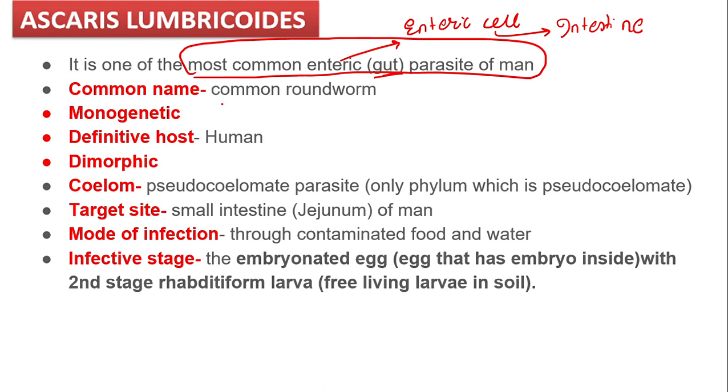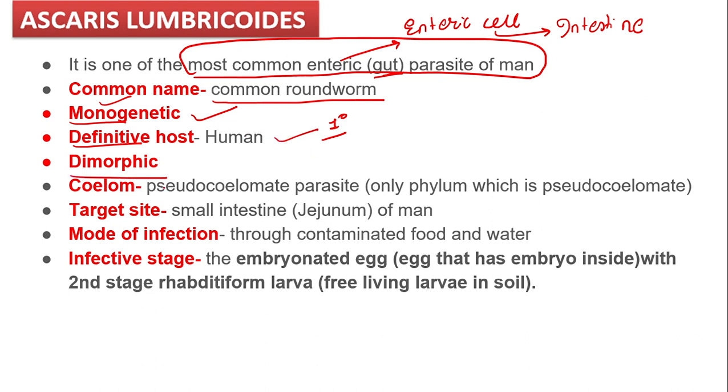What is the common name? Common name is common roundworm. Is it monogenetic or digenetic? Monogenetic. Primary host or secondary host? Do we have a secondary host over here? No, we do not have. Why? Because it is monogenetic. So obviously primary host को होना ही होना है, otherwise there won't be any sexual reproduction, and if there is no sexual reproduction there won't be more Ascaris lumbricoides in the host. Correct? So the definitive host is human.